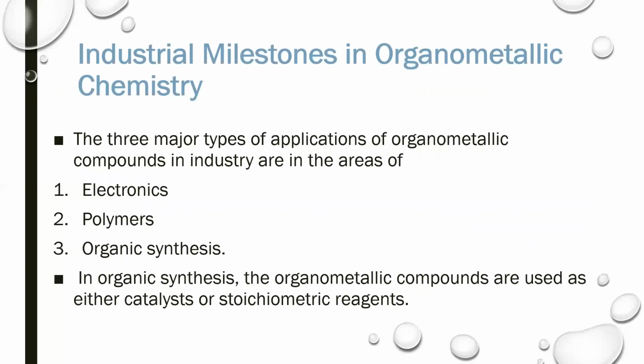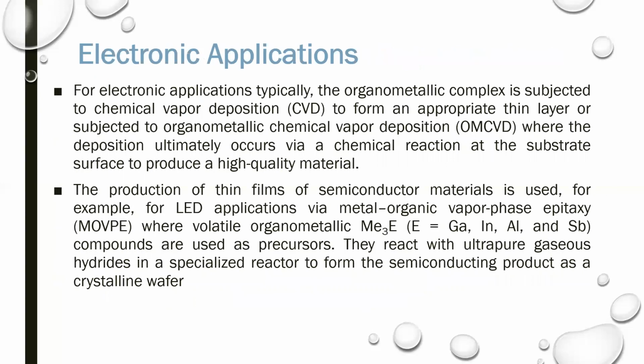Industrial milestones in organometallic chemistry. The three major types of applications of organometallic compounds in industry are in the area of electronics, polymers, and organic synthesis. In organic synthesis, the organometallic compounds are used as either catalysts or stoichiometric reagents. First application is electronic applications.